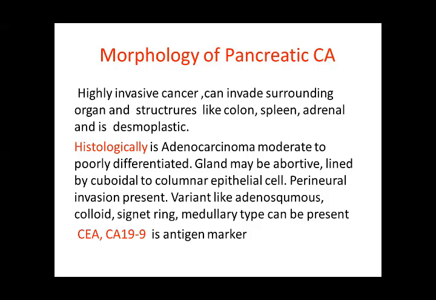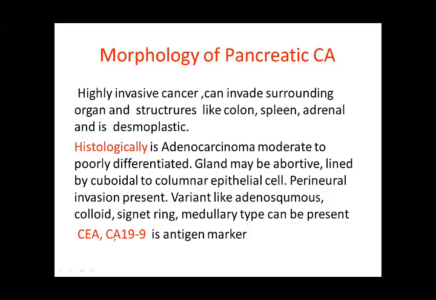The main marker for the identification of pancreatic carcinoma is the blood test. This is an antigen marker. This is CEA, carcinoembryonic antigen, or CA19-9. This is the ID marker for the pancreatic carcinoma.